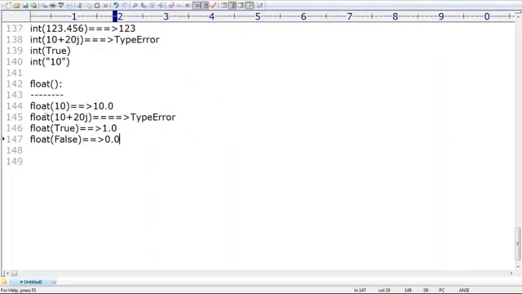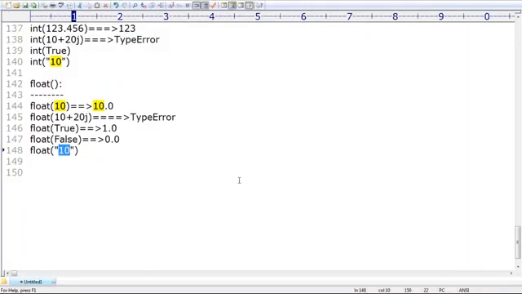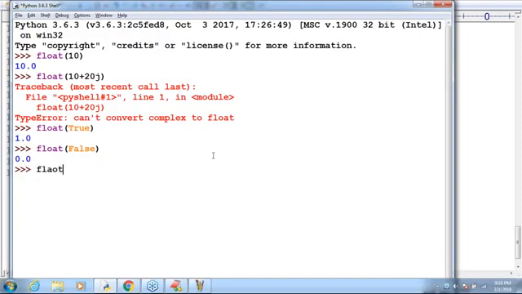Next, what about string to float? It's very important, sir. What is the last one? String to float. Float of 10 I'm taking, sir. Can you please tell what the answer is? Very simple, sir: 10.0, because at the end I have to get float. Now the output is 10.0.